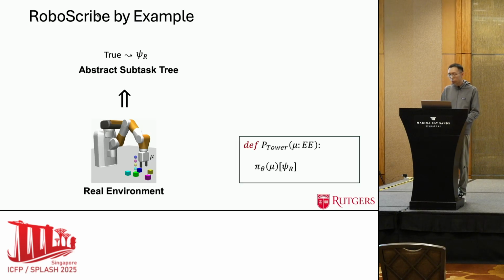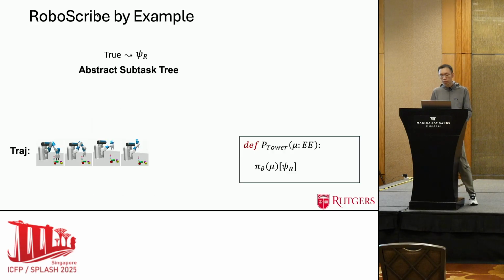The initial program, P_tower, takes as input the robot end effector mu, typed EE. In this program, we expect this neural controller pi_theta, which is used to ground the abstraction, can move the end effector until the task complete condition C_R is met.